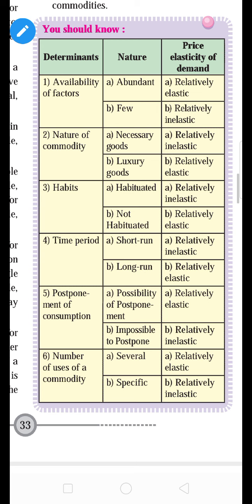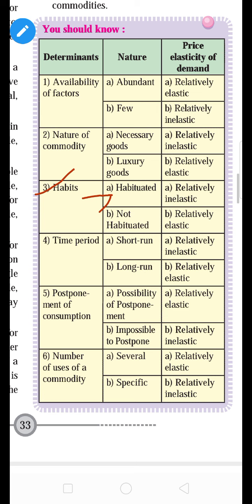Next, habits. If the goods are habitual goods, what will be the demand for that commodity? If the goods are habitual goods like wine, alcohol, tobacco, cigarette, these goods are habitual goods. So their demand is relatively inelastic, almost no change in demand, only the price changes. If the price of habitual goods increases or decreases, there is no change in demand. Demand will only change slightly, a small change.